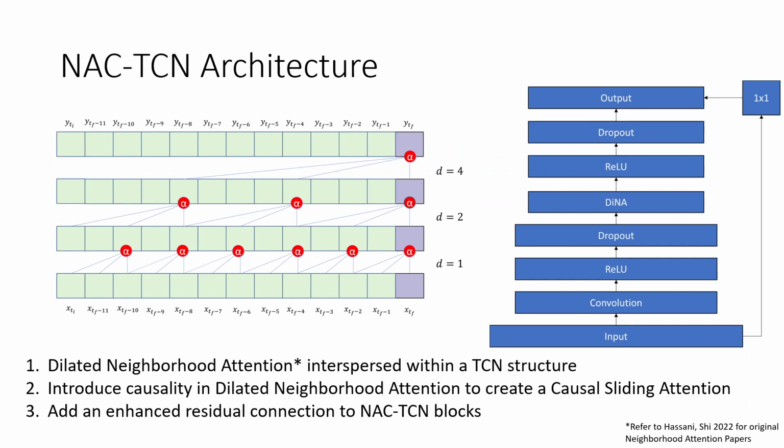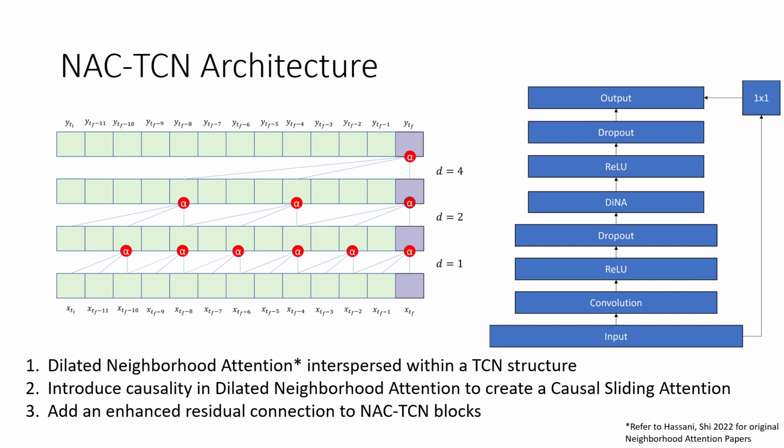On to the actual architecture. The NAC-TCN architecture can be exhibited in this figure here, and it is very similar in overall structure to a TCN, with three major contributions. First, we introduce the dilated neighborhood attention from Hassani and Shi in 2022, which is interspersed within this temporal convolutional network structure in these blocks.